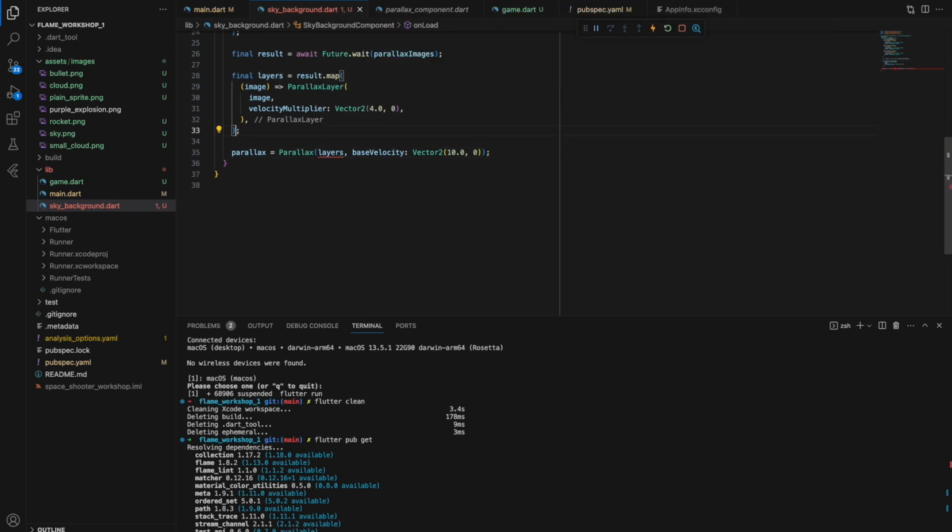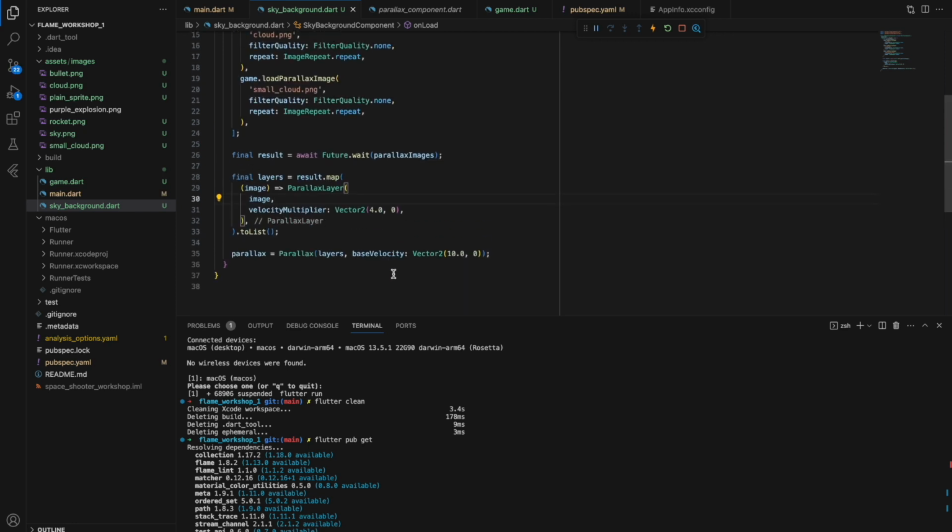Yeah, probably it needs a list, so I need to make toList. Perfect. So now it works. So base velocity here describes the movement of the whole parallax scene of our parallax component, and I want to have the movement only horizontal. I will show how it looks. Let's run the project.